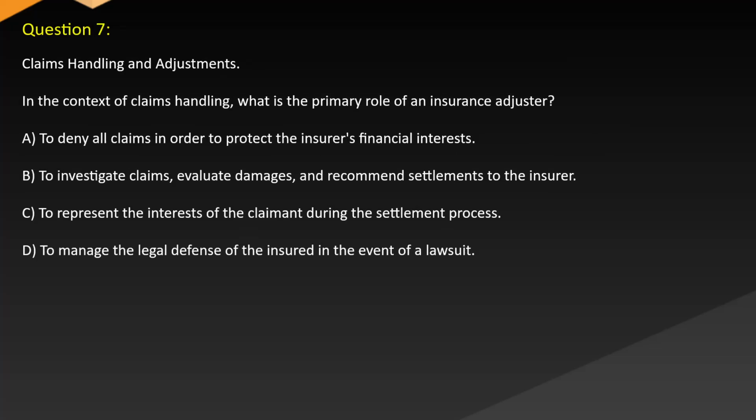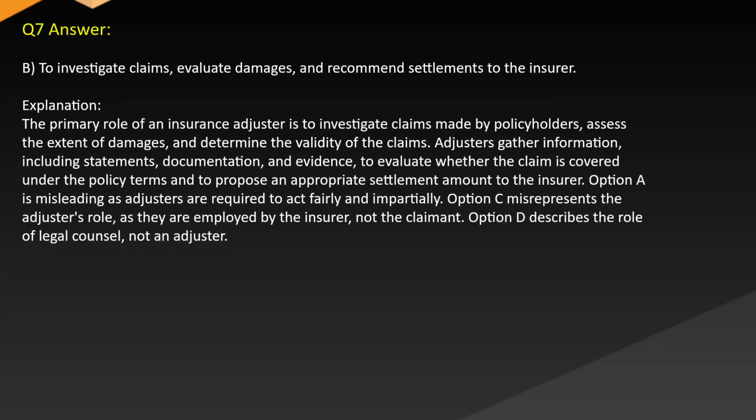Question 7. Claims handling and adjustments. In the context of claims handling, what is the primary role of an insurance adjuster? A. To deny all claims in order to protect the insurer's financial interests. B. To investigate claims, evaluate damages, and recommend settlements to the insurer. C. To represent the interests of the claimant during the settlement process. D. To manage the legal defense of the insured in the event of a lawsuit. Answer B. To investigate claims, evaluate damages, and recommend settlements to the insurer.